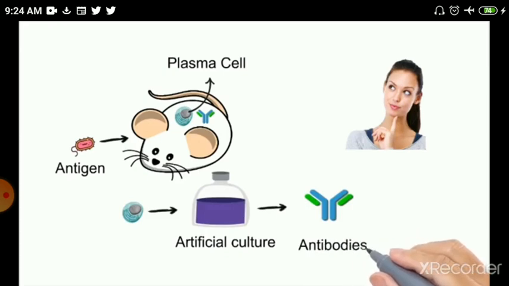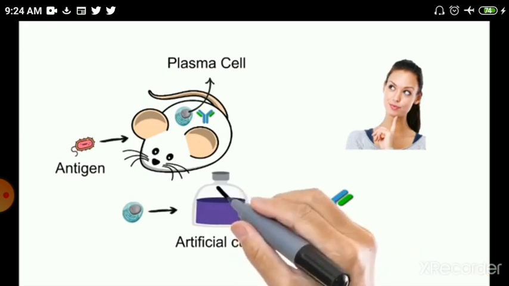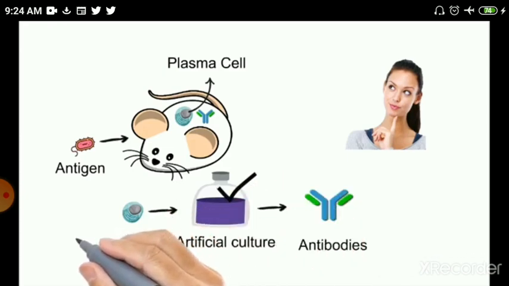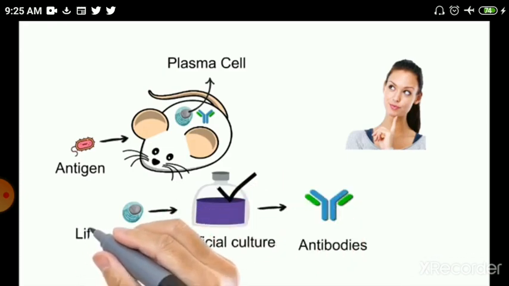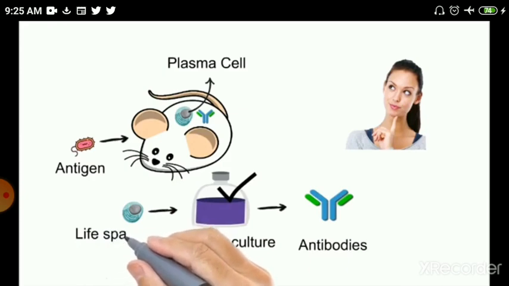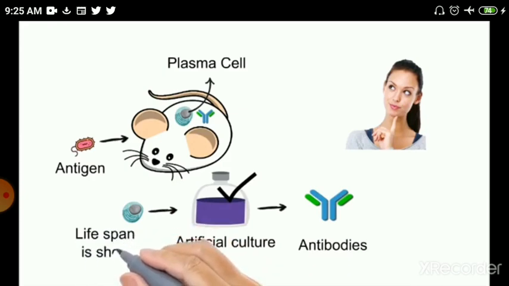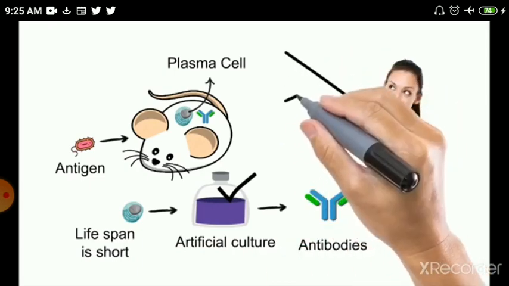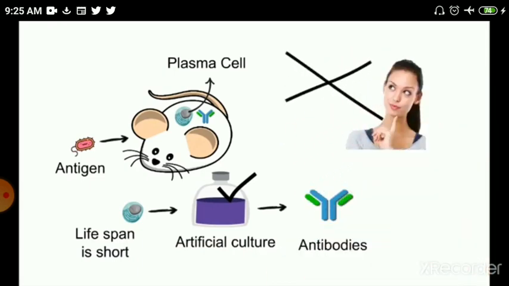It is correct. The plasma cells can be cultured in artificial media, but the biggest problem is that the lifespan of plasma cells is very short. It is from a few weeks to a few months, and that's why we cannot produce antibodies for a long time by culturing them in artificial media.